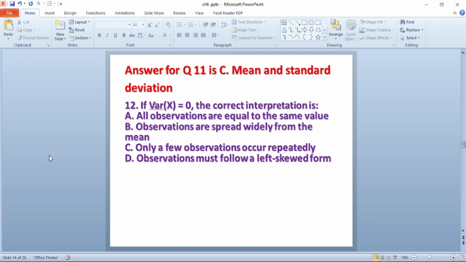Question number 12. If variance of x is equal to 0, the correct interpretation is dash.